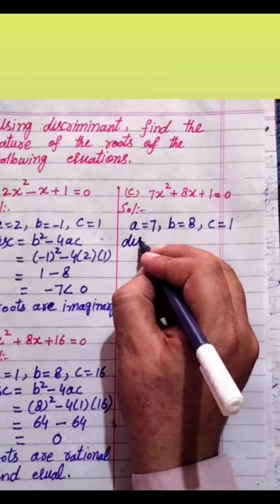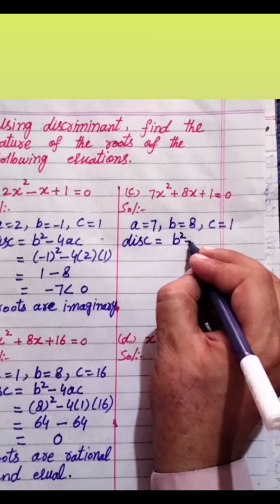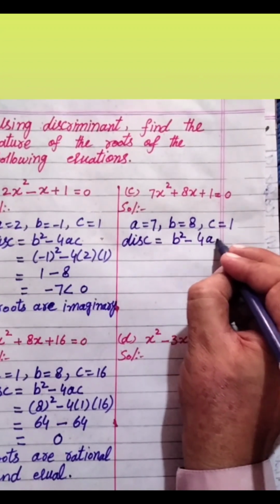Now, discriminant is equal to b square minus 4ac.